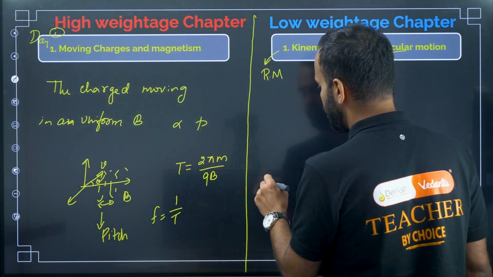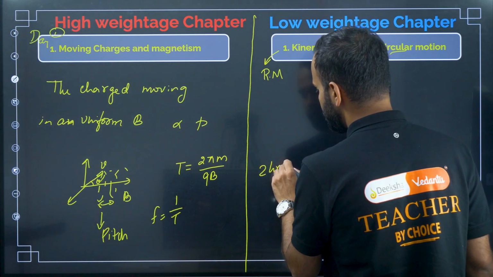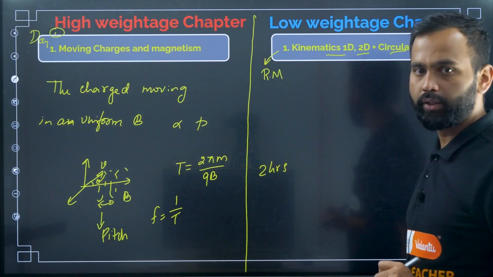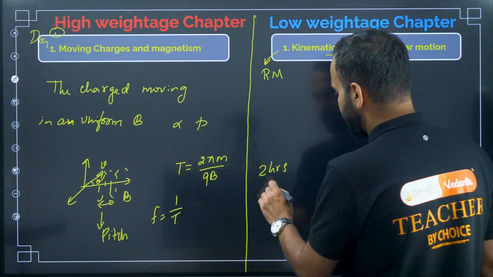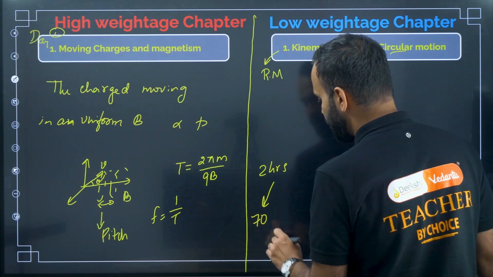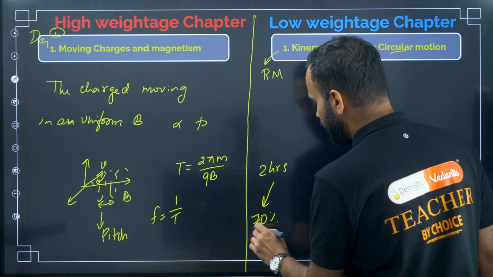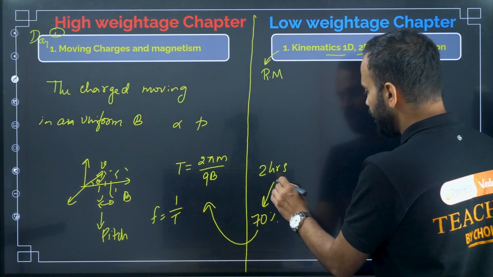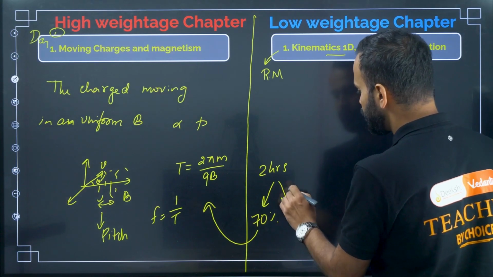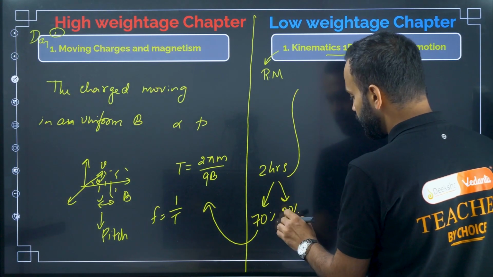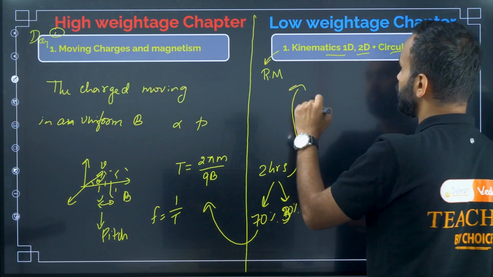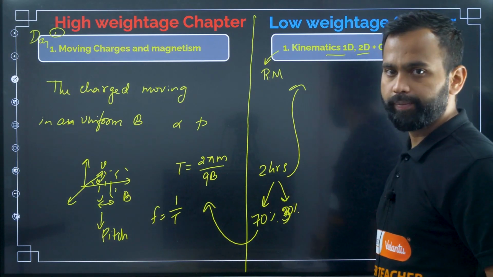If you are allocating 2 hours for physics, 70% you should focus on high weightage chapters, and the remaining 30% you should focus on low weightage chapters.